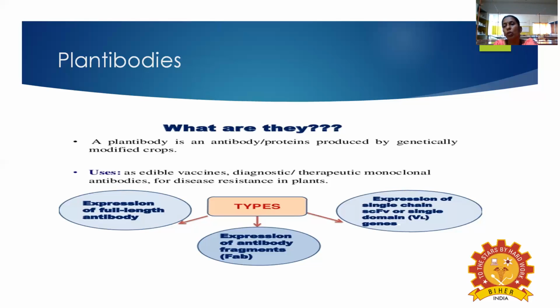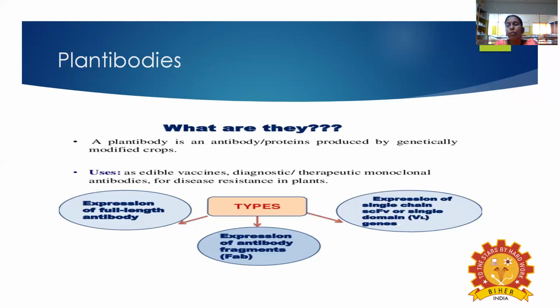The yield is higher within the stipulated period, and it has insecticide and herbicide properties inside itself, so we use BT cotton for commercialization. Therefore, genetically modified crops produce the antibody, which is called a plantibody.